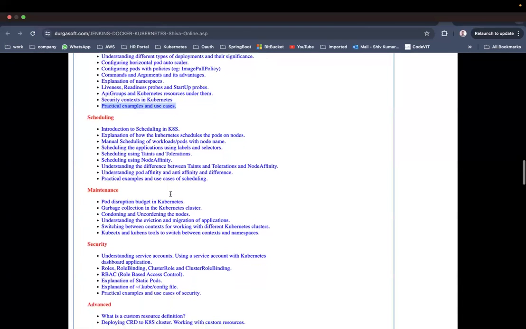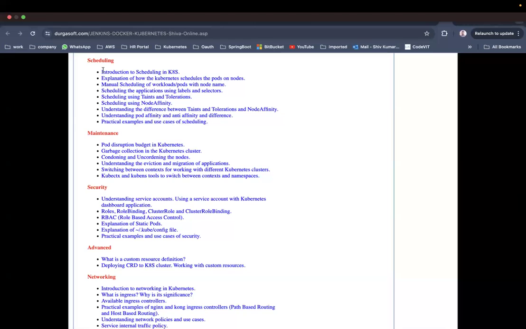Now, after that, we are going towards scheduling, an introduction to scheduling in Kubernetes. As part of scheduling, we are going to see multiple things: node affinity, node anti-affinity, pod affinity, pod anti-affinity, taints and tolerations. As per taints and tolerations, we have different taint effects. Also nodeName and nodeSelector. Everything which I have told you will be in practical. What is the difference between taints and tolerations and node affinity? All these things we are going to see.